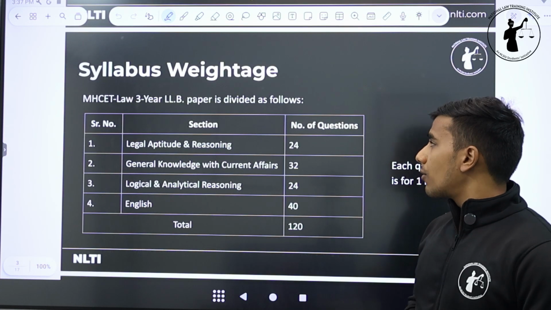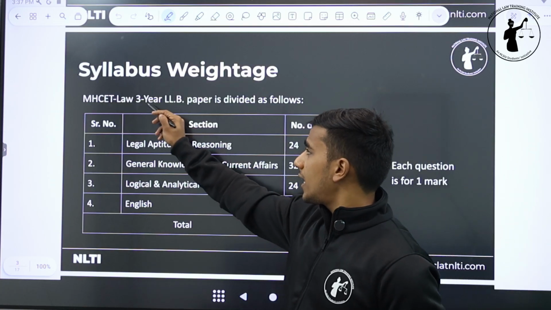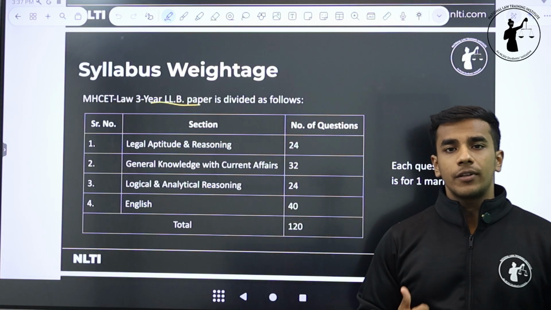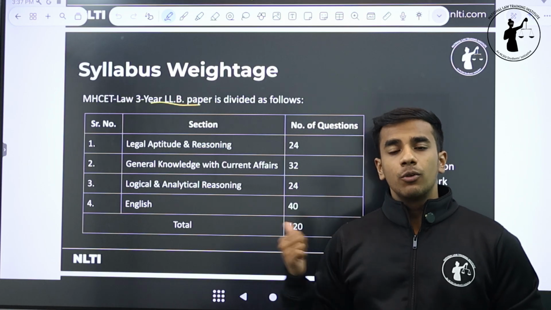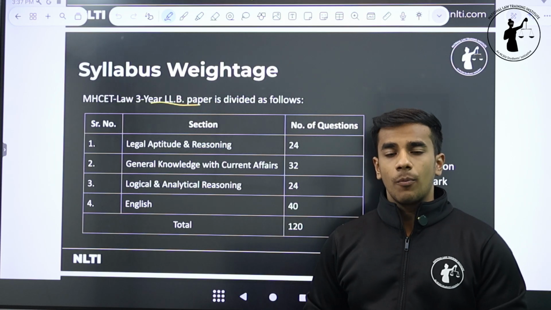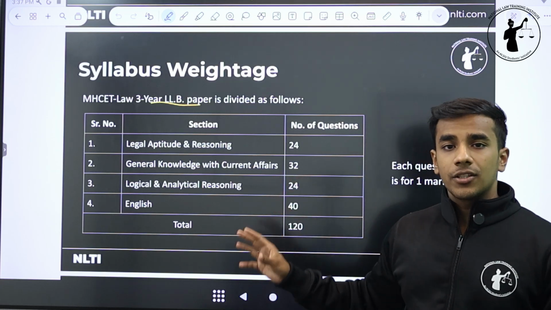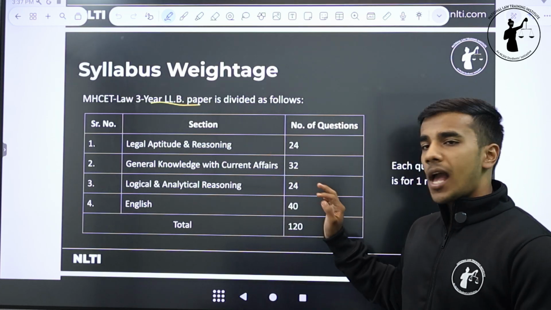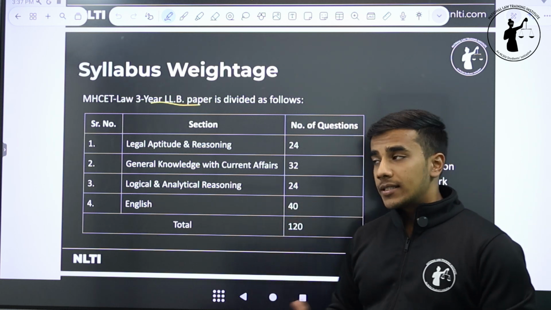Now, what is the syllabus of this paper? So the MHCET law 3-year LLB paper is divided as follows. Rely on this information because a lot of times if you search it up on Google, you will come across the pattern and the syllabus and the structure of the 5-year MHCET law paper. But the pattern and the structure differ between the 5-year paper and the 3-year paper. So this is the accurate information that we are now presenting to you.